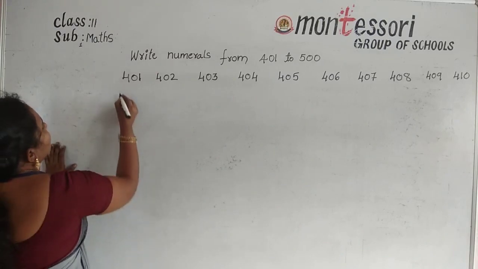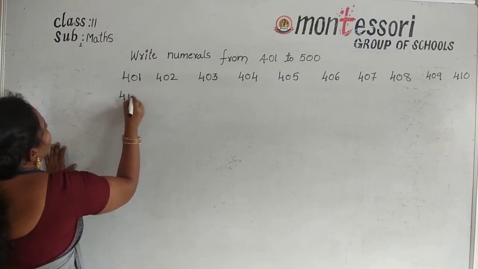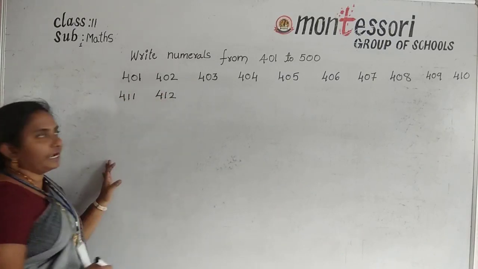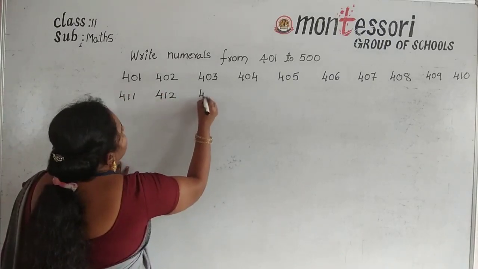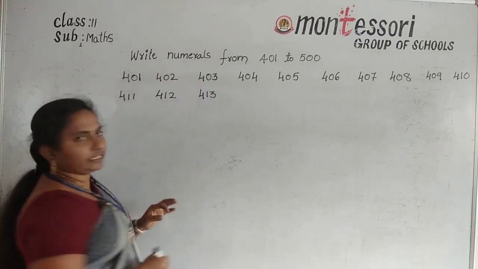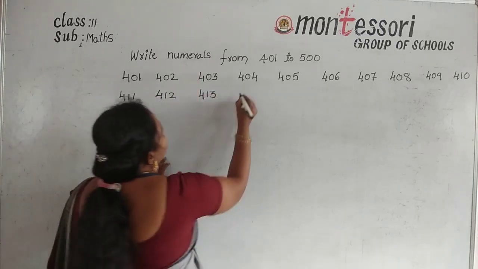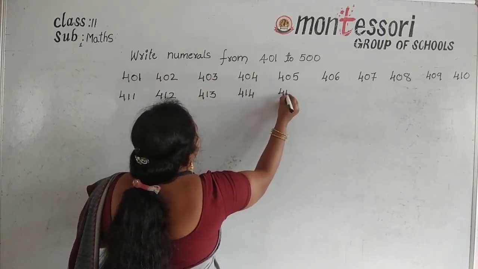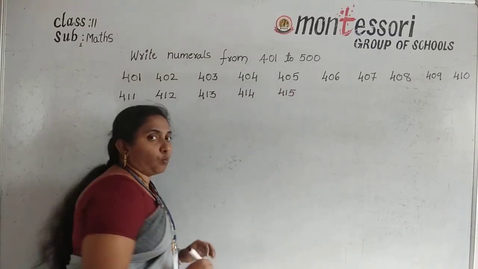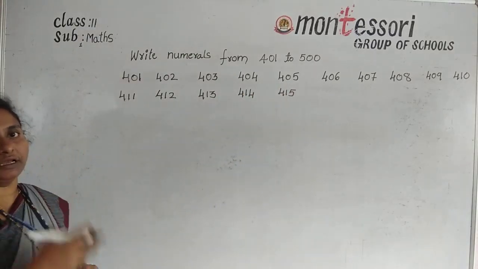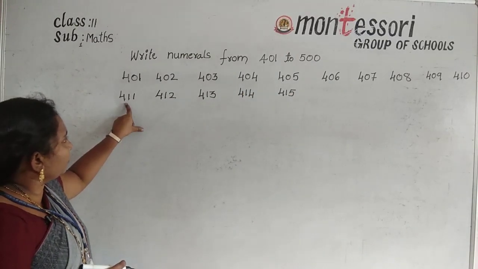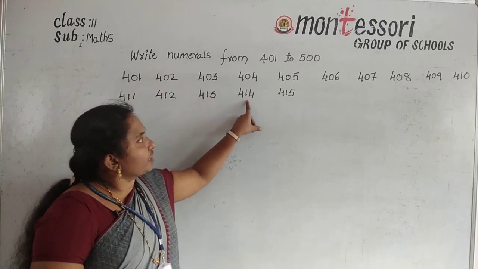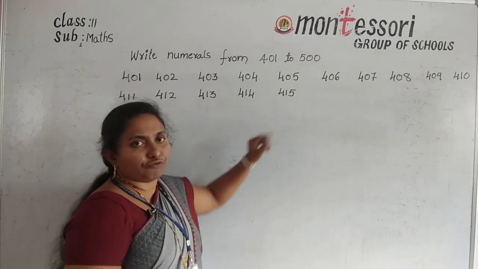Here start with 411. Next 412, and next 413, and next number 414, next number 415. While writing the numbers, you can read and write. Okay, 411, 412, 413, 414, 415.